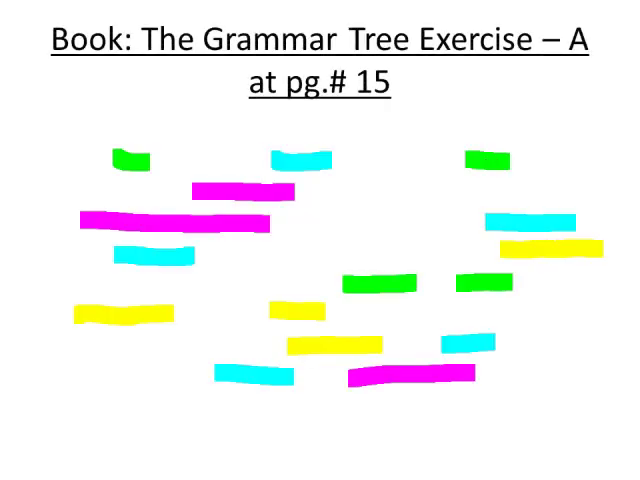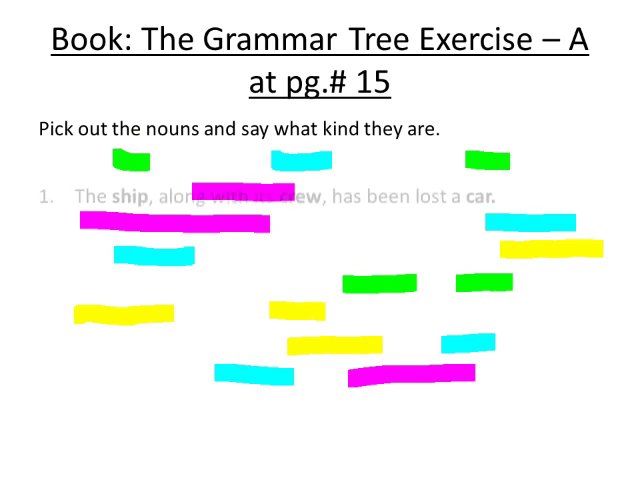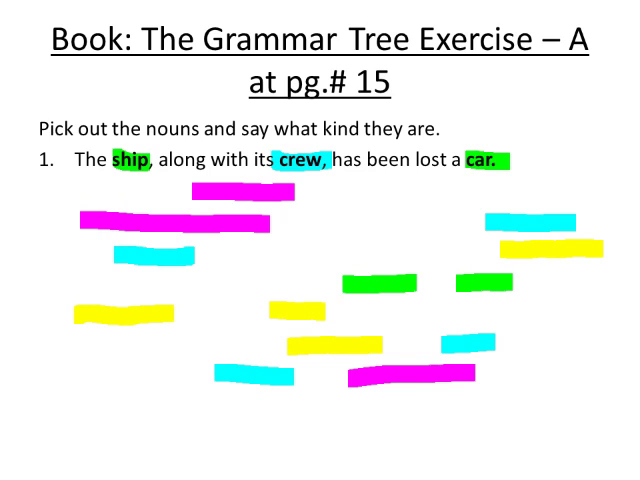Students, this is your exercise at page number 15 in your The Grammar Tree book. Pick out the nouns and say what kind they are. What we will have to do in this exercise: first, we will highlight the nouns in a sentence. This is sentence number 1, and in this sentence we have 3 nouns: ship, crew and car. Now we have to tell what kind they are. Number 1 is ship. We can see, feel and touch a ship. It means it's a common noun or a concrete noun.